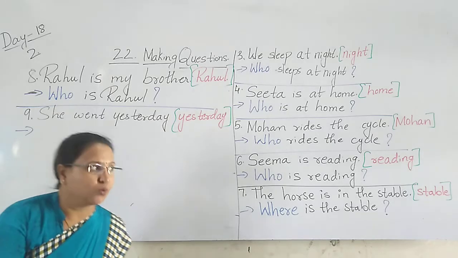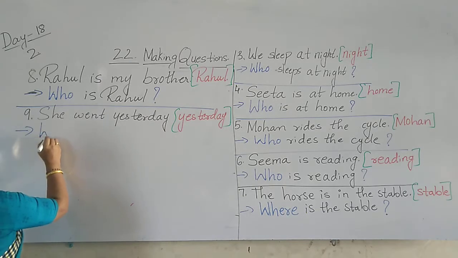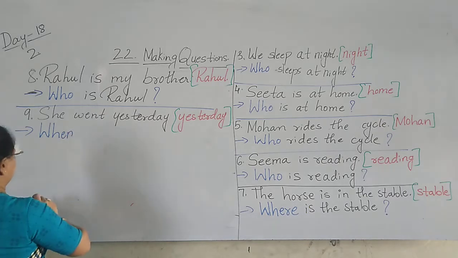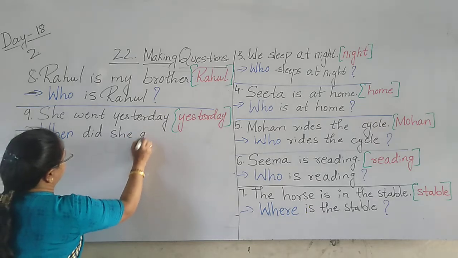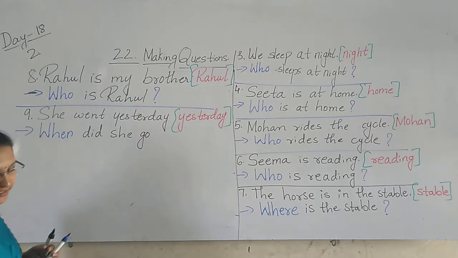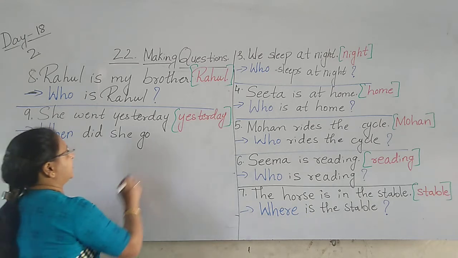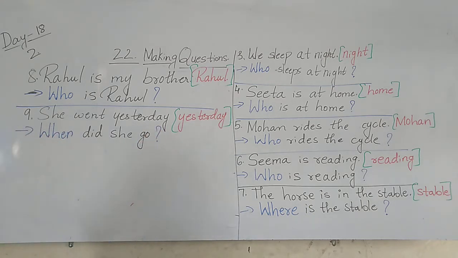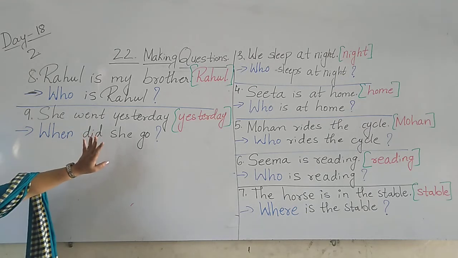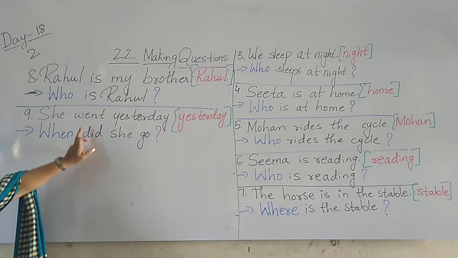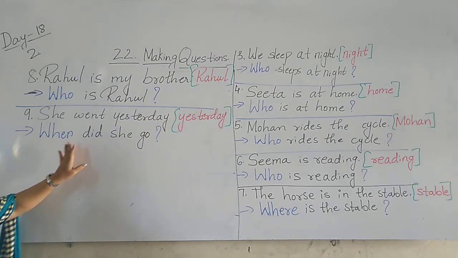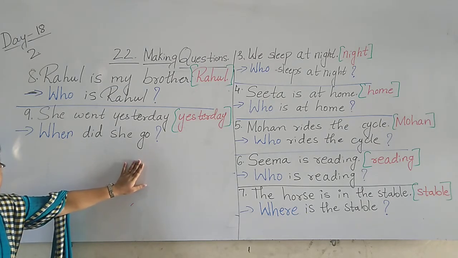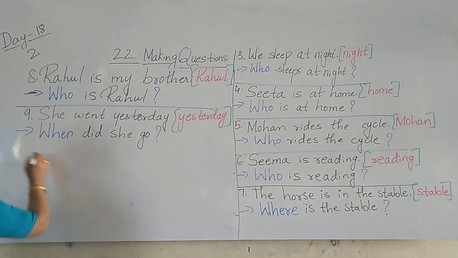When did she go? So the question word is what here? When. When did she go? Children, you can see here the question is totally different from the sentence. She went yesterday. Here I have not used yesterday. Here I have not used went. Only I have taken the word she here. The next is when did she go? When did she go?